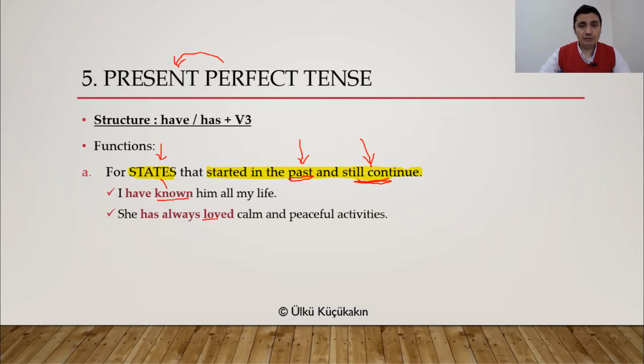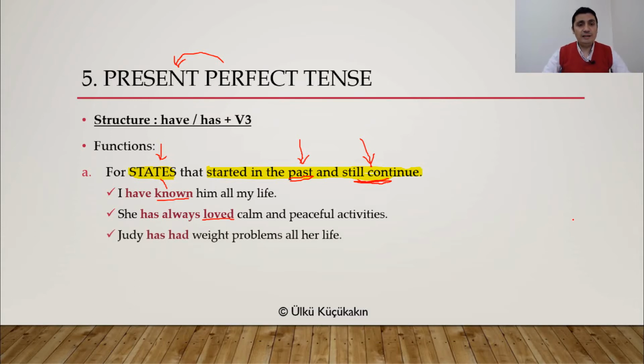So loving is a state. It's not an activity. It started in the past because she loved calm and peaceful activities in the past too, and she still loves them. So we have present perfect tense here.